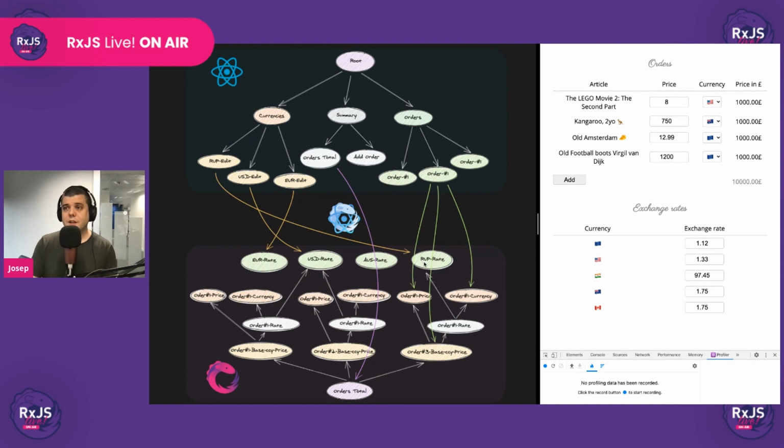And what will happen if the Indian rupee updates? Well, the exchange rate for the currency will update. It's being used in one order line, so that one will update. And it's being used in the other total, so the other total will update, and nothing else, right? So it's not only that we'll be defining a state that it's composable, it's that we'll be helping React know when each component needs to be updated, right? So let's see how that works.